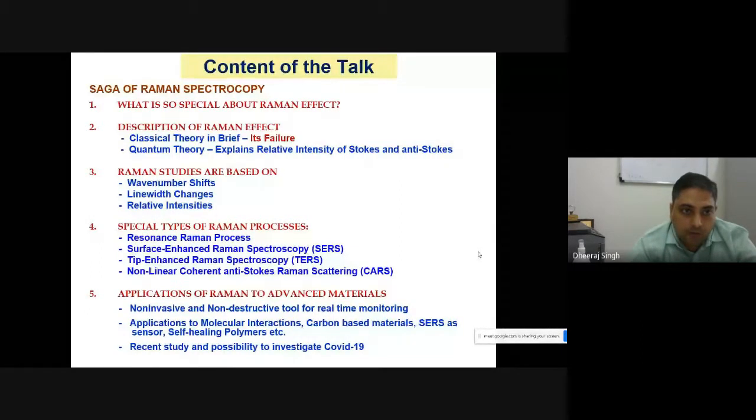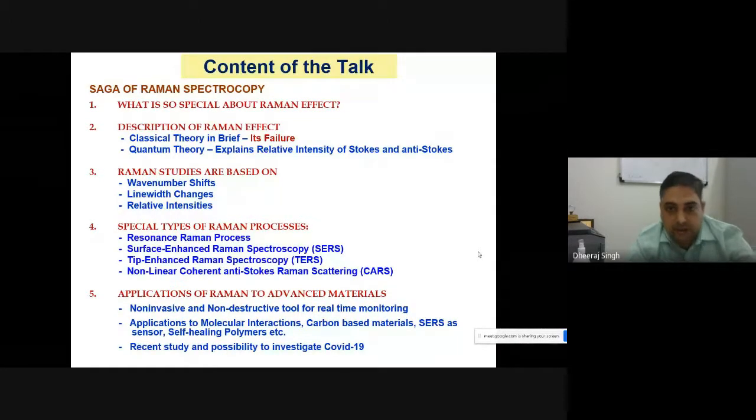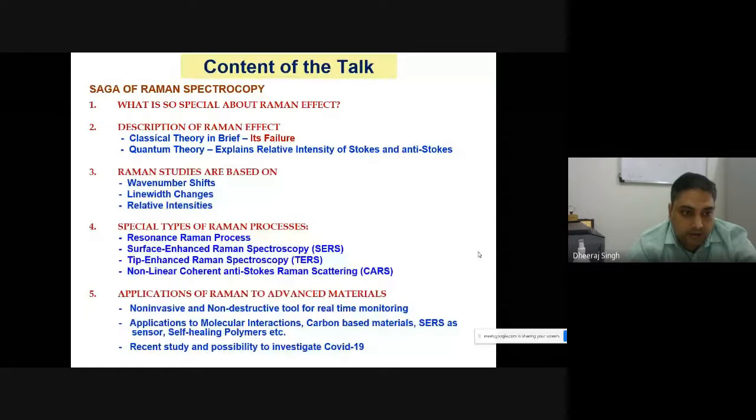Further, out of several applications of Raman spectroscopy, I will focus on its application for molecular interaction and structural property relationship, like how we can detect hydrogen bond interaction by Raman spectroscopy. What would be the application of Raman in carbon-based materials like graphene, carbon nanotube, fullerene, as well as surface enhanced Raman spectroscopy as a bioanalytic tool using nanoparticles, how we can apply it as a sensor, and self-healing polymer. Moreover, if time allows, I will also cover the recent advancement of Raman spectroscopy to investigate the COVID-19 virus.